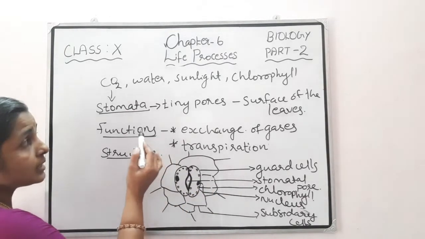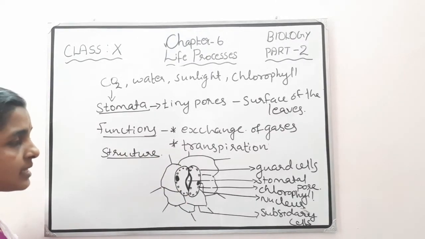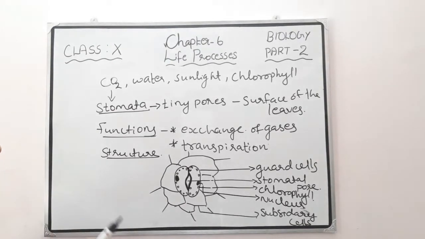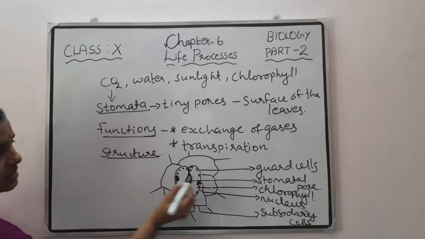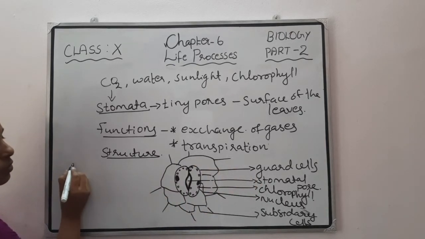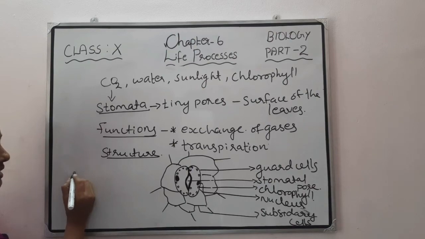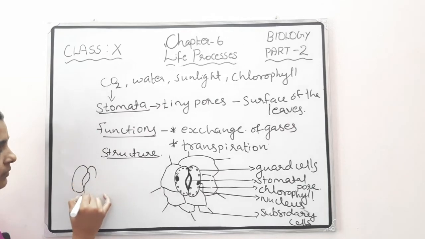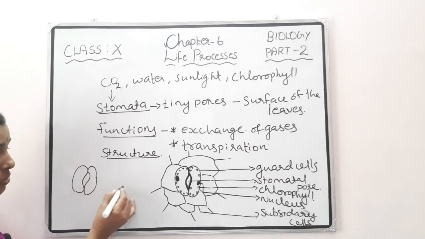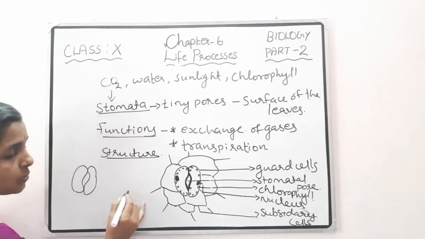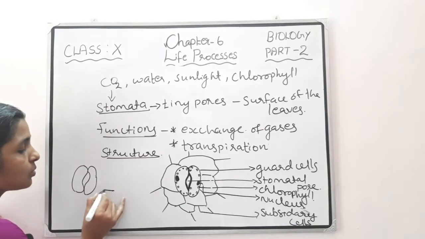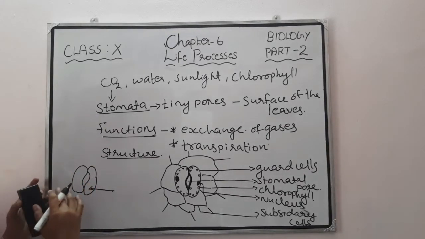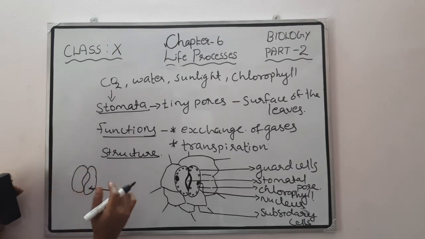And how are these plants getting carbon dioxide and oxygen? Because of the opening and the closing of the stomata. Then which cells are helping with this opening and closing of stomata? These guard cells are responsible for the opening and closing of stomata. When these guard cells are filled with water because of endosmosis, in 9th standard you studied about endosmosis, that is, when water molecules enter inside the guard cells, these guard cells become swollen. At that time, the stomatal pore will open.